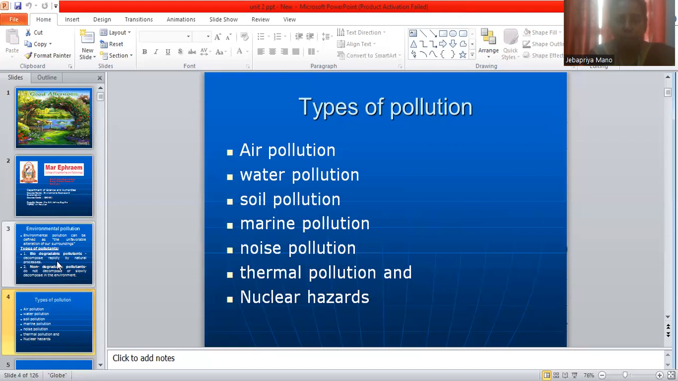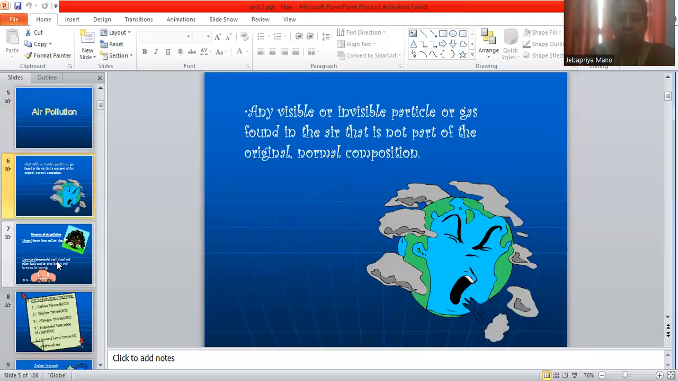Air pollution, water pollution, soil pollution, marine pollution, noise pollution, thermal pollution, and nuclear hazards. Today, we are going to see air pollution. Air pollution is nothing but unwanted substances or compounds which contaminate the air, which will affect human beings, plants, as well as animals.